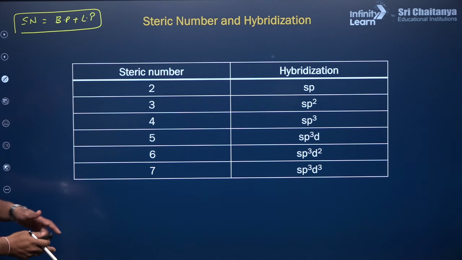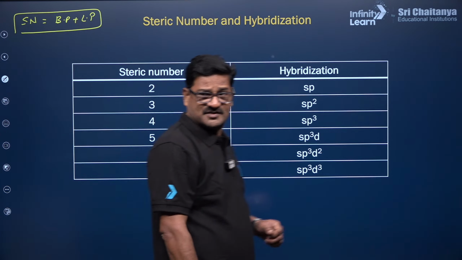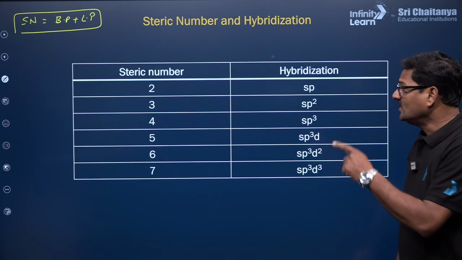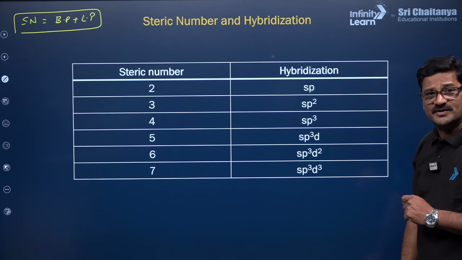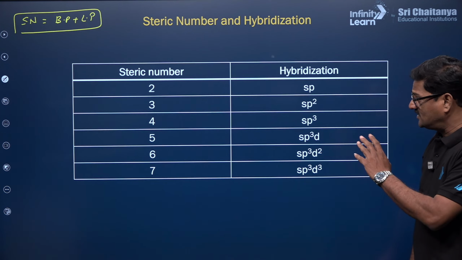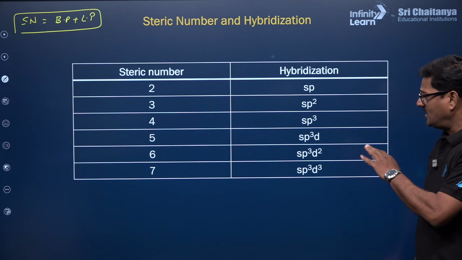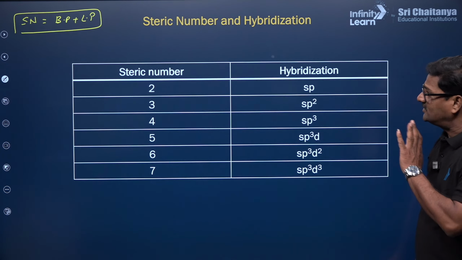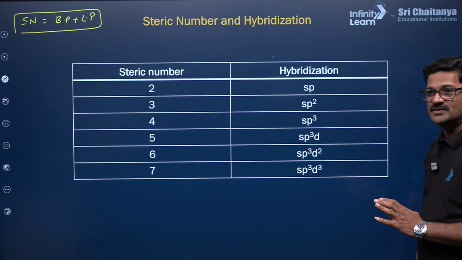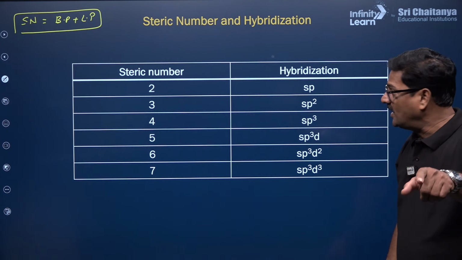Okay, so if the steric number is 2, it is going to be sp hybridization. Steric number 3, it is going to be sp2 hybridization. 4 is sp3, 5 is sp3d, 6 is sp3d2 and 7 is sp3d3. Based on that you can do it. And also you have a formula.